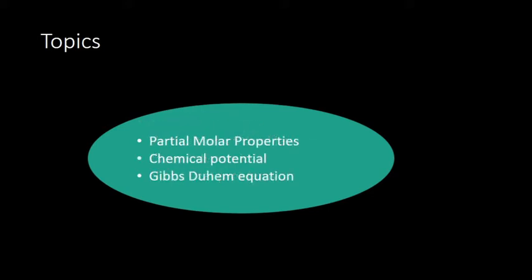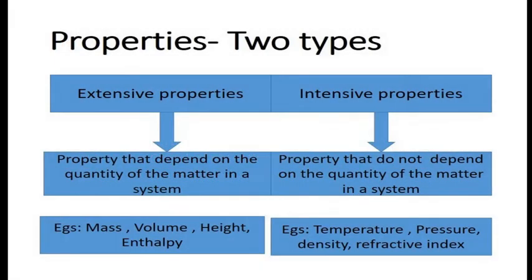Next topic is partial molar properties, and I'll try to finish today partial molar properties, chemical potential and Gibbs-Duhem equation. Chemical potential, Gibbs-Duhem equation and all derivations are there. So PPT I'll tell till chemical potential, then we will go back to the derivation process. Okay. Now before going to chemical potential, we'll go to the initial classes.